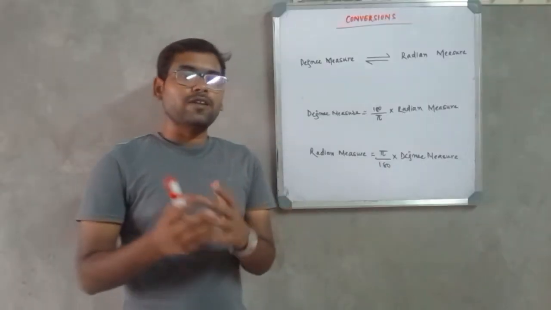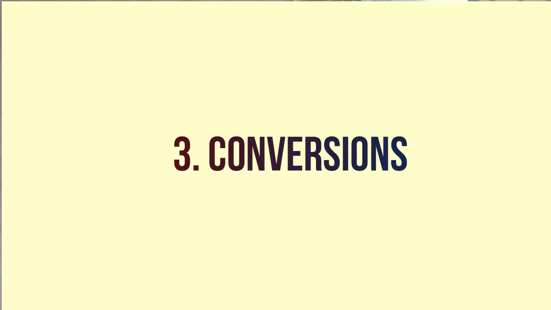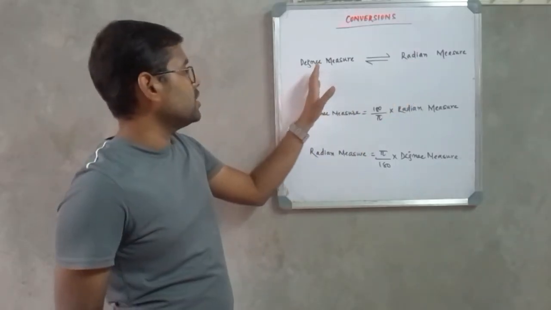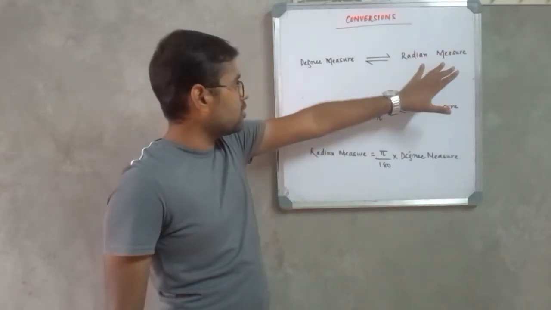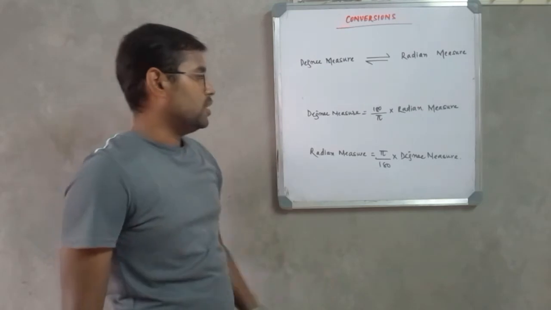Guys, now in the third part of this video, we will see how to convert an angle that is given in one measure to another measure. That is, if the angle is given in degree measure, we will see how to convert it into radian measure. And if it is given in radian measure, we will see how to convert it back to degree measure.